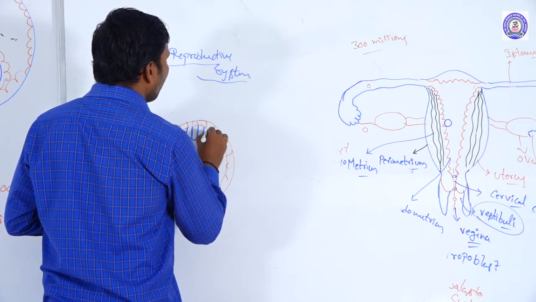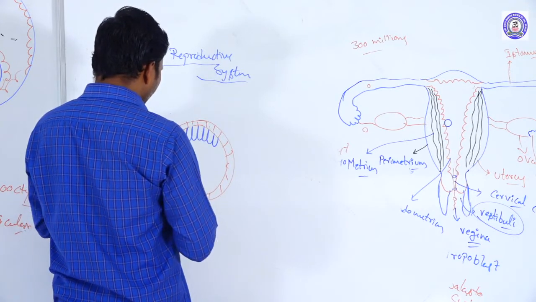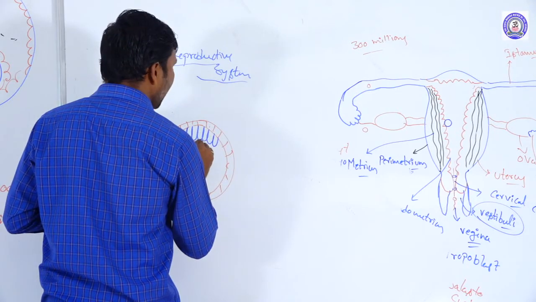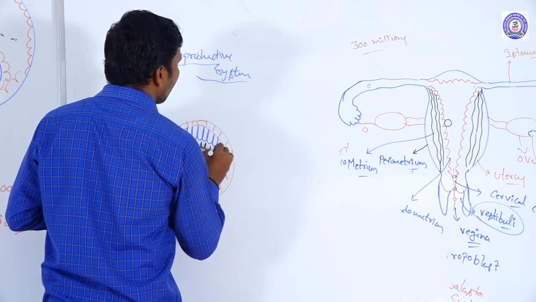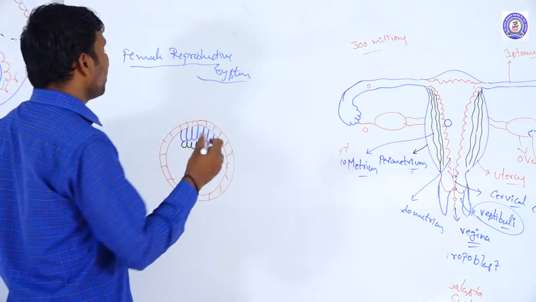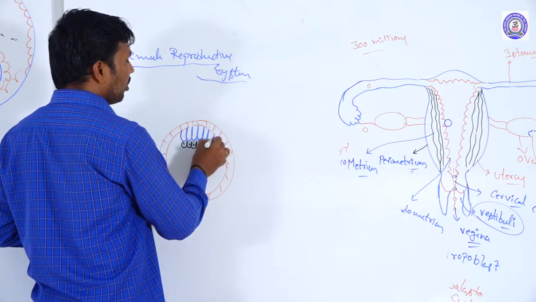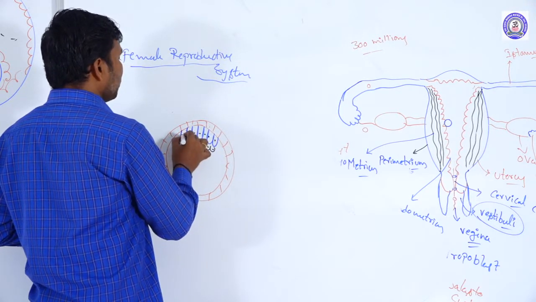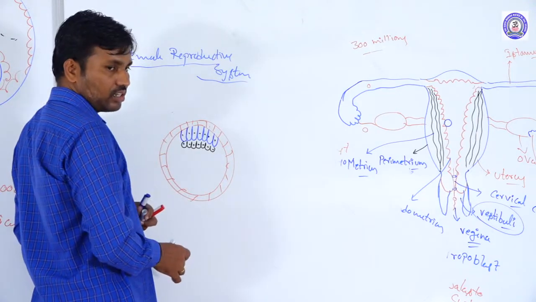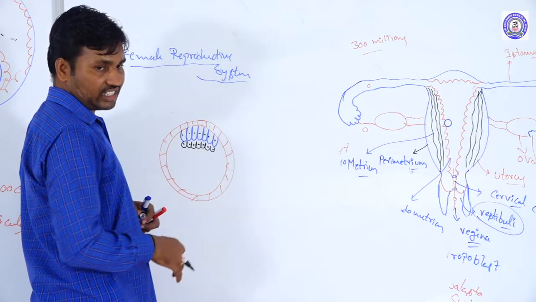The outer columnar cells are arranged, and the inner cuboidal cells are forming. The smaller cuboidal cells form the inner row, and the longer columnar cells are arranged outside. These two layers are generally called a disc.